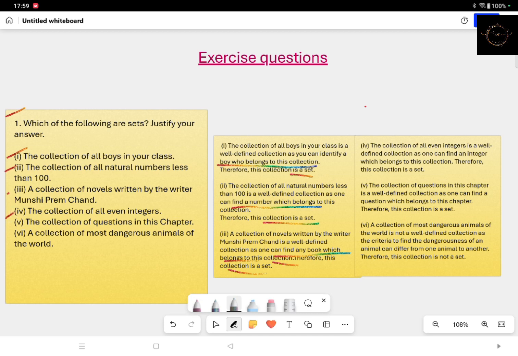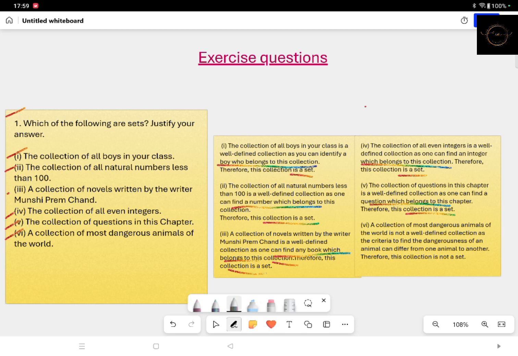Coming to the next one, the collection of all even integers. When you talk about even integers, it is again a well-defined collection and one can easily find an integer which will belong to this collection. Therefore, this is also a set. Coming to collection of questions in this chapter. It is well defined and you can find a question which will specifically belong to this chapter. So therefore this will again be considered as a set.